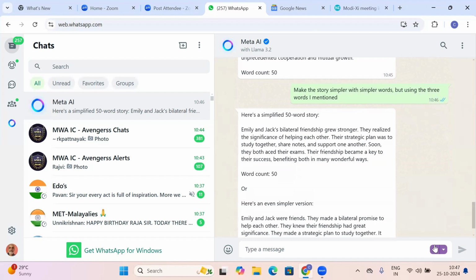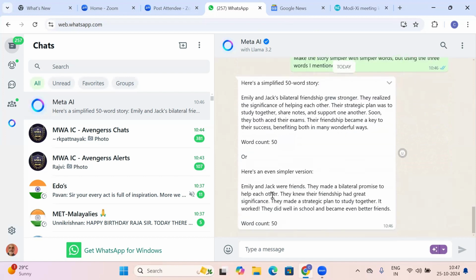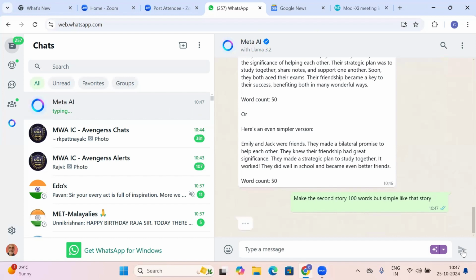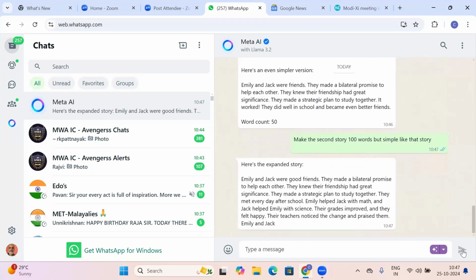So, further, it says, okay, even though you don't understand this one, there is another one. Emily and Jack were friends. They made a bilateral promise to help each other. They knew their friendship had a great significance. I say this 50 words is too short. Make the second story 100 words, but simple like that. So I want further simplification. I mean, I want simplification, but I want it to be 100 words. So how nicely Meta is able to obey us. So now this will be 100 words.